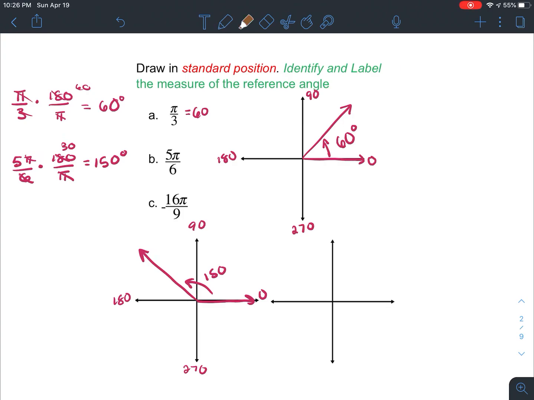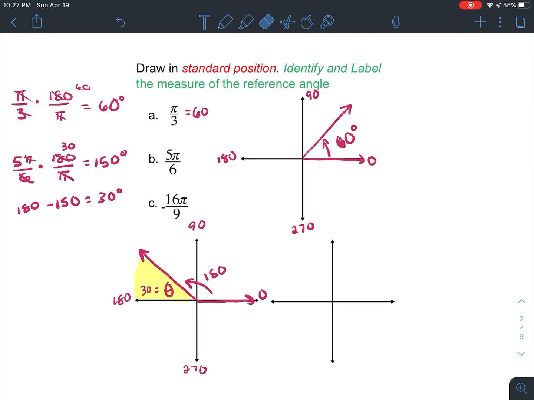Remember, the reference angle is the angle that is made between the terminal side and the x-axis. So we're looking for the angle measurement of this spot. When we were working with degrees, we would take 180 minus the 150, and we would have 30 degrees left over. The reference angle is still going to be 30 degrees with radians, but if the question was given to us in radians, we should label the reference angle with radians as well.